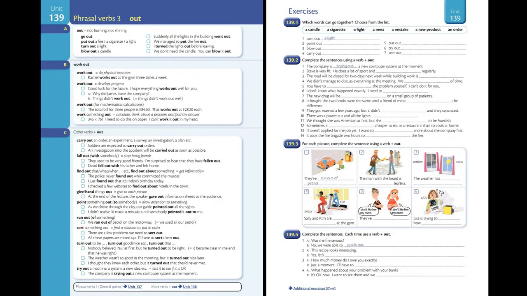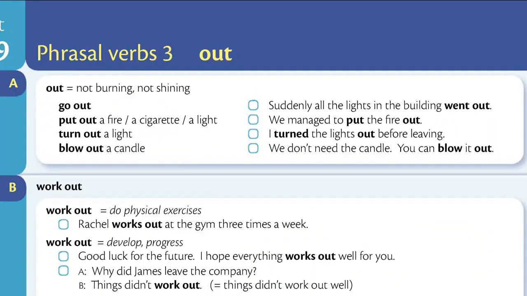Unit 139. Phrasal verbs 3. Out. Section A. Out means not burning, not shining. Go out. Suddenly, all the lights in the building went out. Put out a fire, a cigarette, a light. We managed to put the fire out. Turn out a light. I turned the lights out before leaving. Blow out a candle. We don't need the candle. You can blow it out.